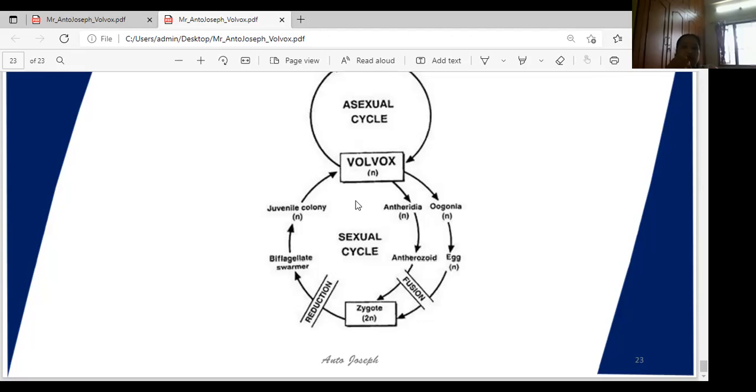This is the development of the oogonia, or the zygote development. Now I'll explain another very important topic, the total life cycle of Volvox. It is a haplontic life cycle that is present in Volvox, girls.